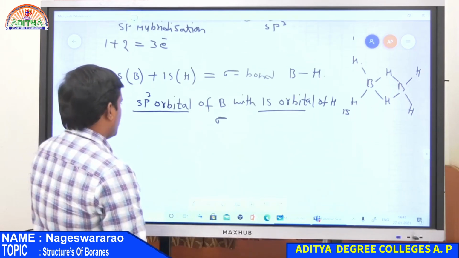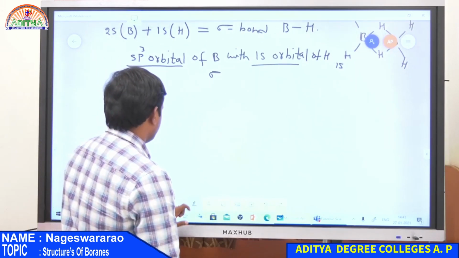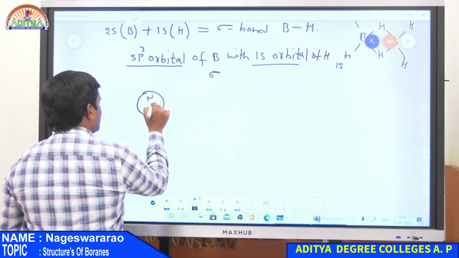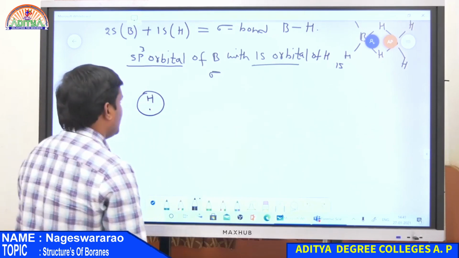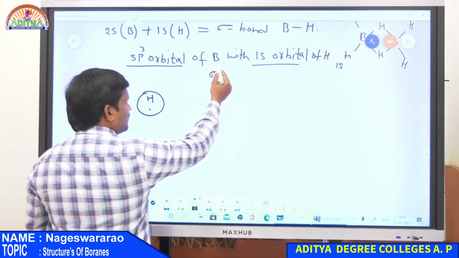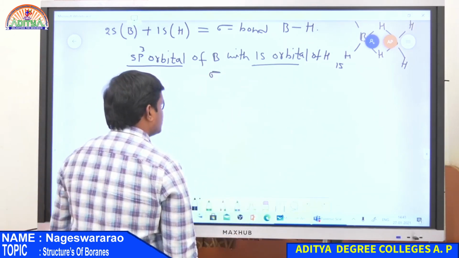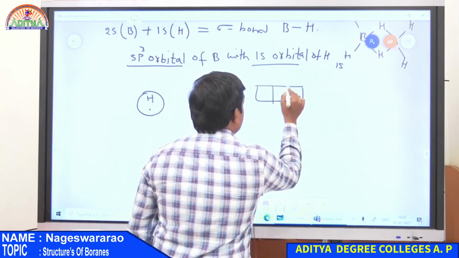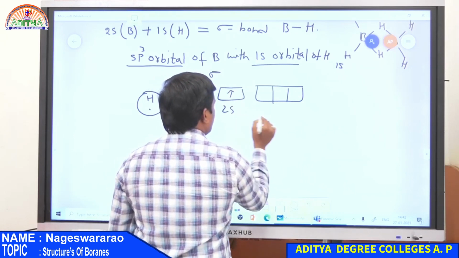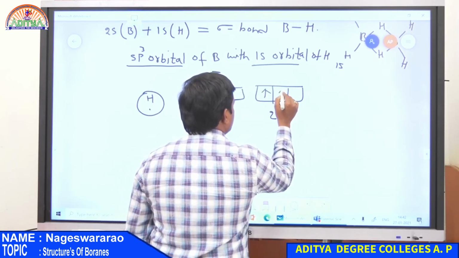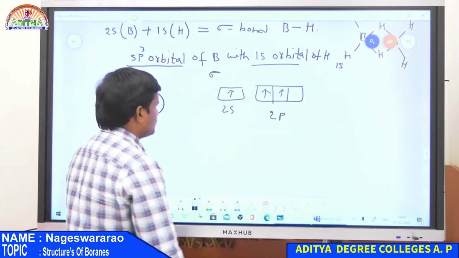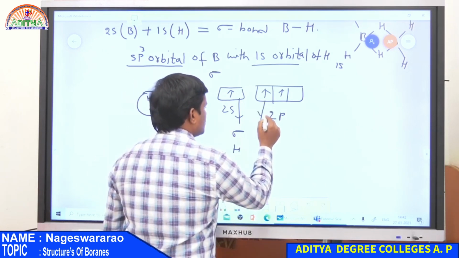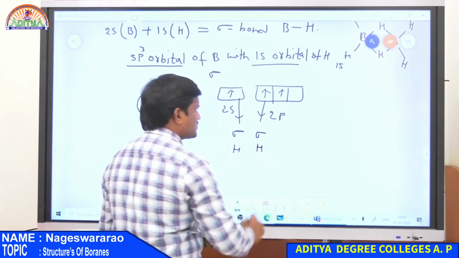Now, bridging hydrogen bonding is explained as follows. This is the 1s orbital of a hydrogen atom having a single electron, and 2 electrons present in the boron atom form 2 sigma bonds with 2 hydrogens. Therefore, the remaining electrons are 1 electron in 2s and 2 electrons in 2p orbitals. So first of all, this electron is used for making a sigma bond with a hydrogen, and this electron is also used for sigma bond formation with hydrogen.